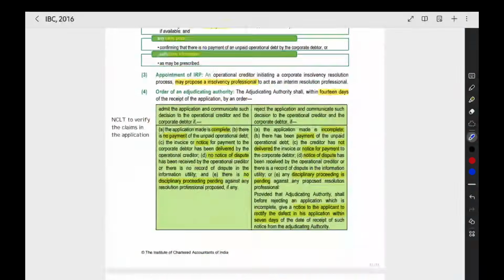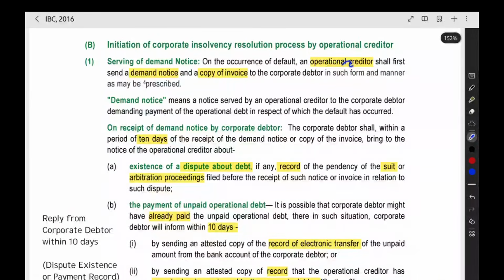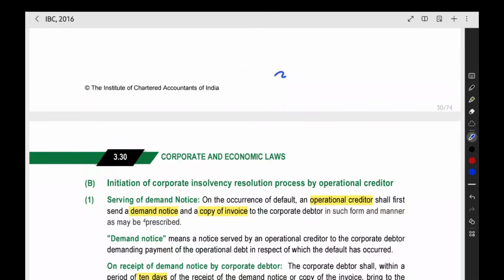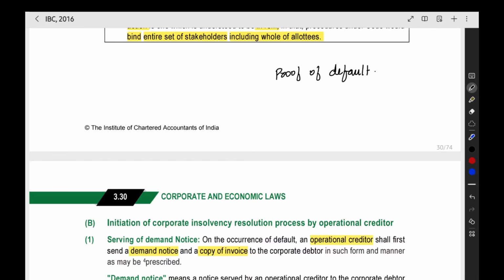When you see the operational creditor, it will be a similar process only, so we can see it quickly. The operational creditor has to give the proof of default. The same documents they have to give along with the application. One of the documents is proof of default. For this, the operational creditor first sends a notice to the company: this much amount you have to pay to me, and this is the copy of the invoice, everything. Reply within 10 days. They will give the notice to the company, the corporate debtor.